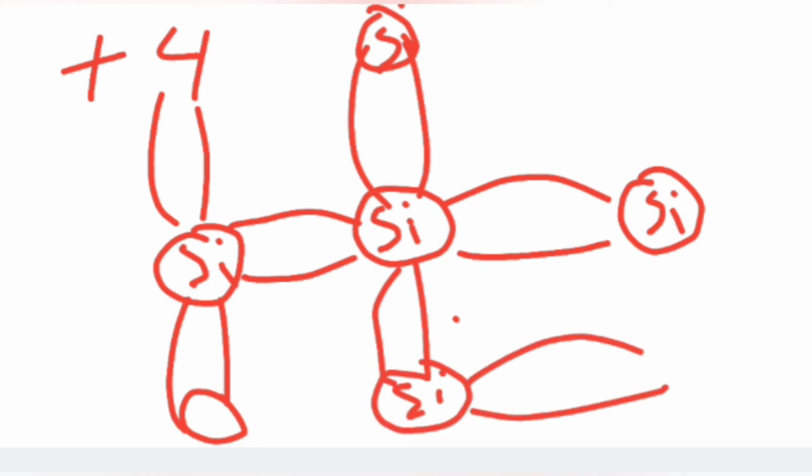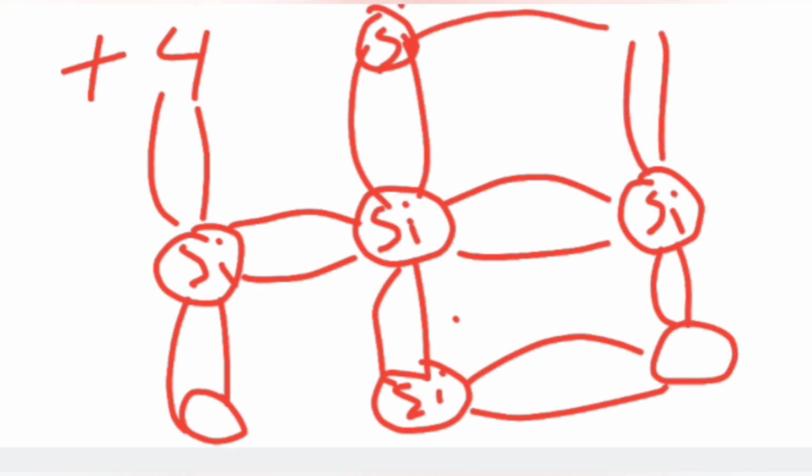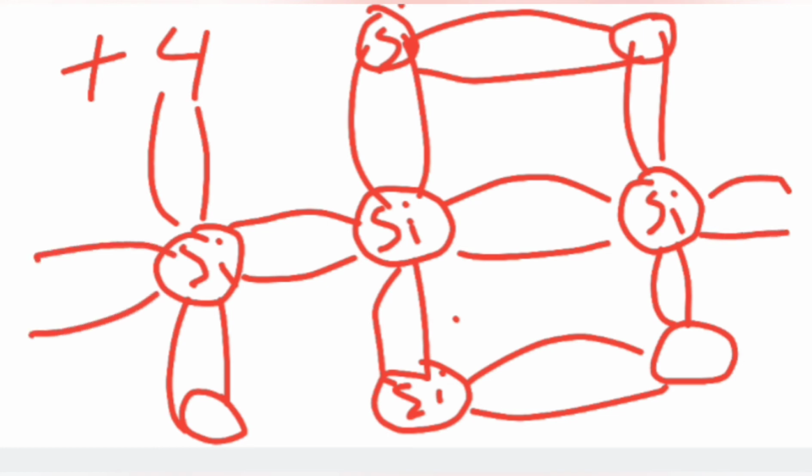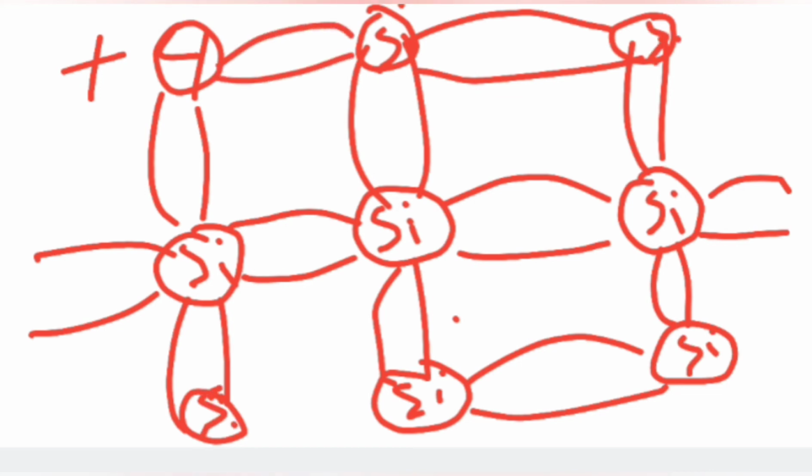I can show only a few in this page. So all are silicon, with no external material and no impurities from outside. All are plus 4.